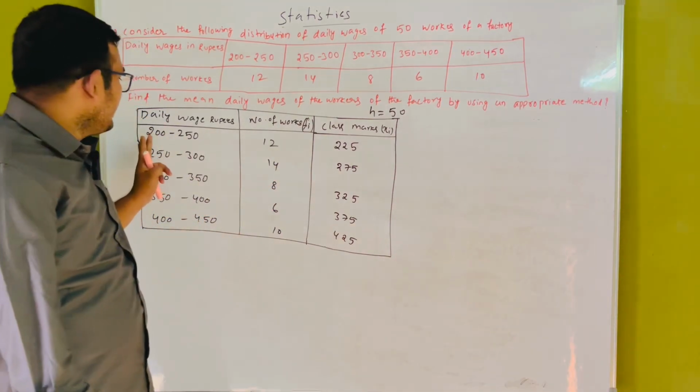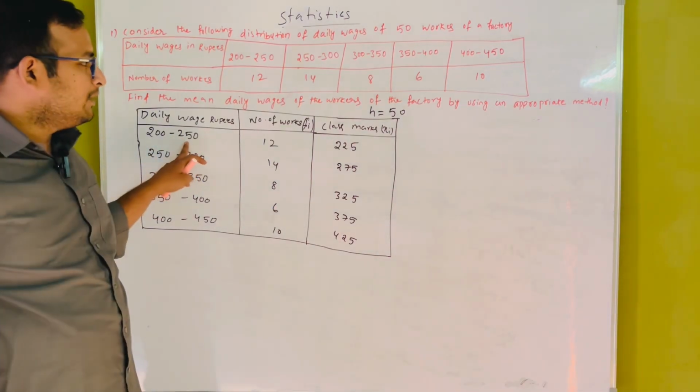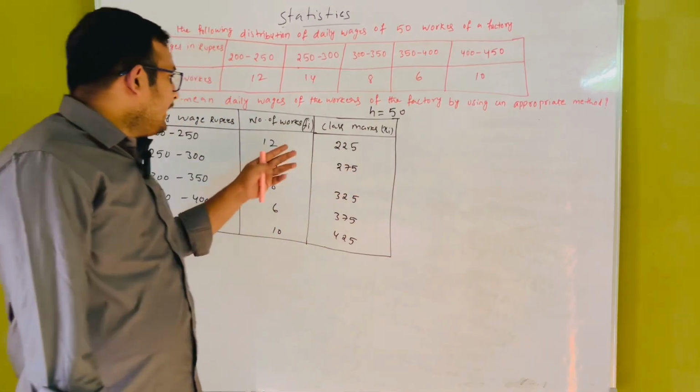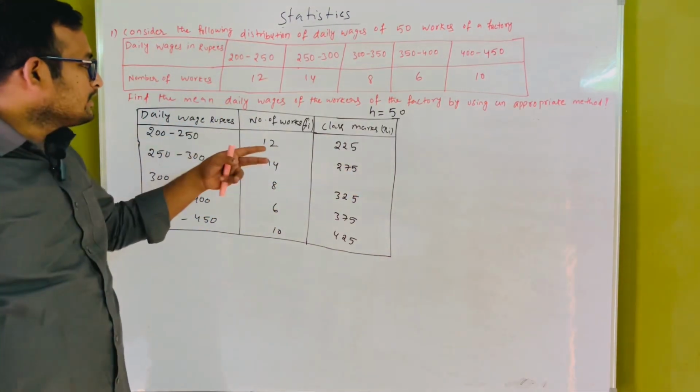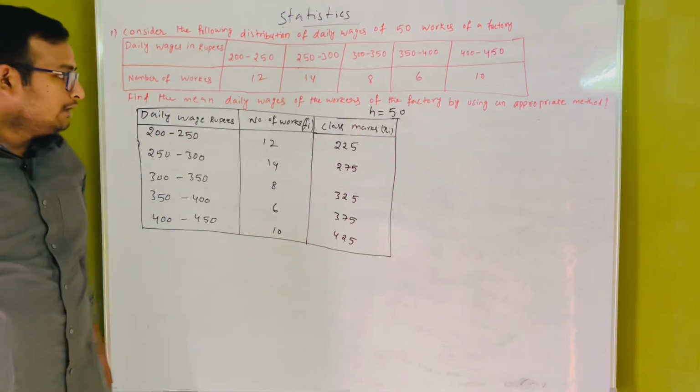We only calculate the first one, the lower boundary plus the upper boundary divided by 2, which gives the average. For the remaining ones we don't need to calculate; we just add the class size.